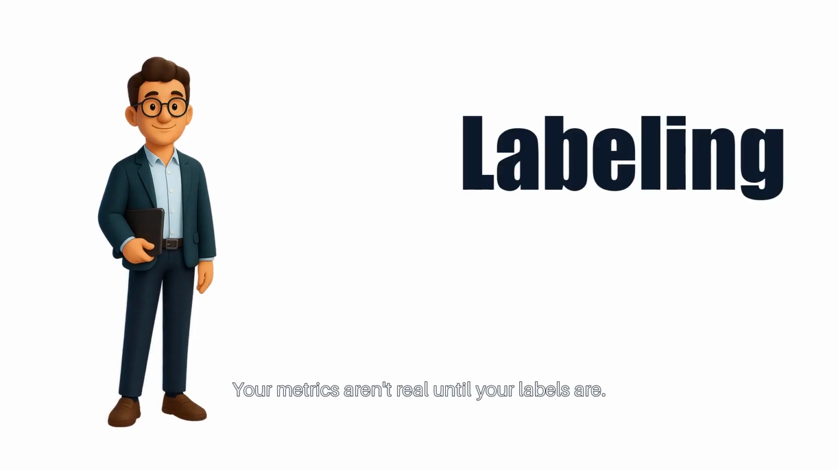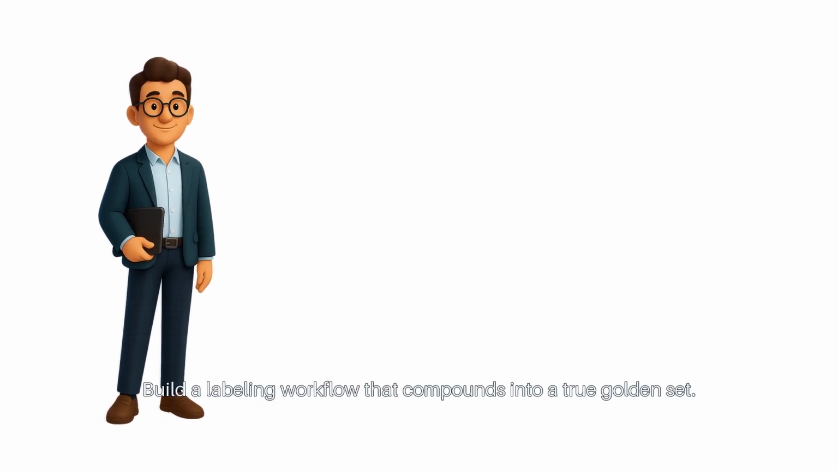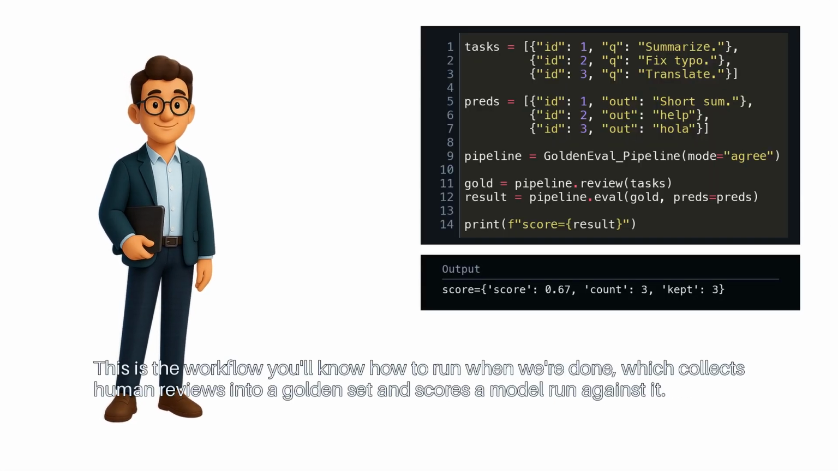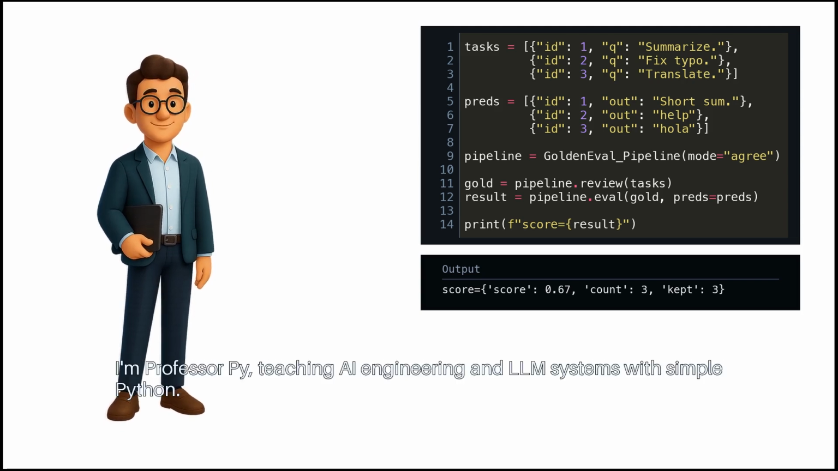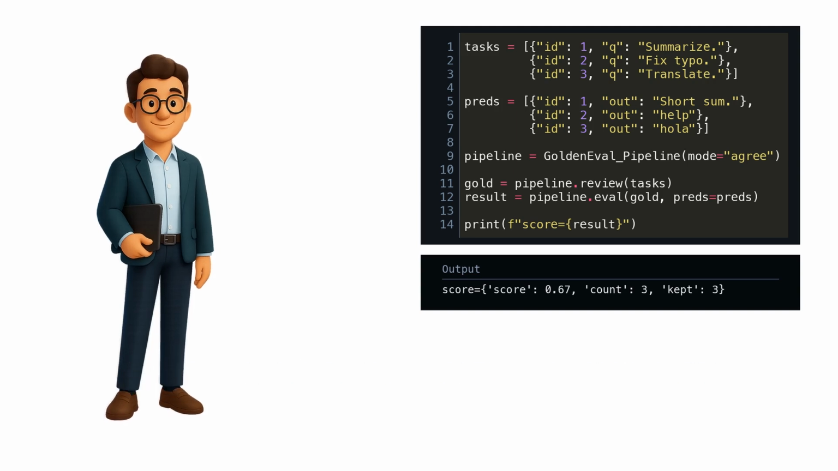Your metrics aren't real until your labels are. Build a labeling workflow that compounds into a true golden set. This is the workflow you'll know how to run when we're done, which collects human reviews into a golden set and scores a model run against it. I'm Professor Pi, teaching AI engineering and LLM systems with simple Python.